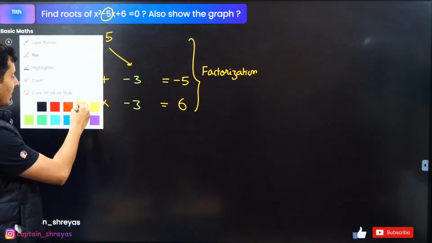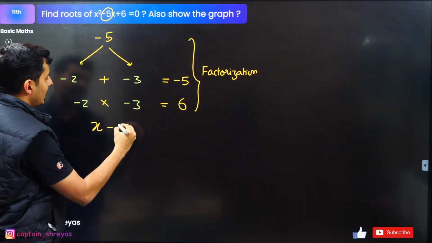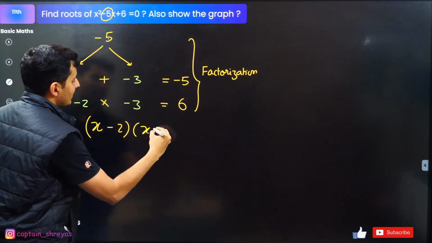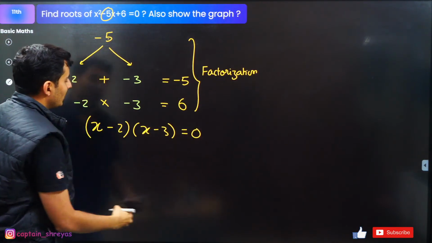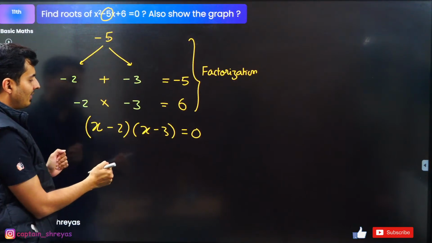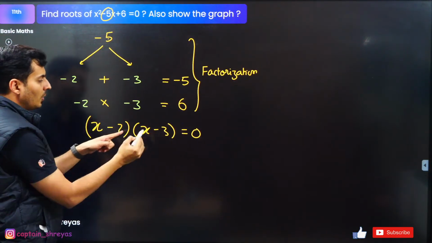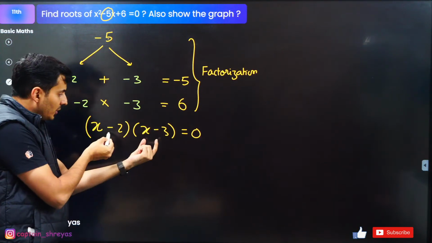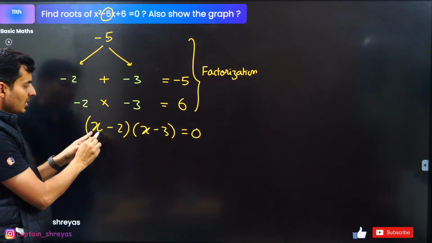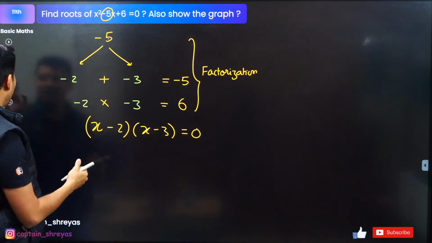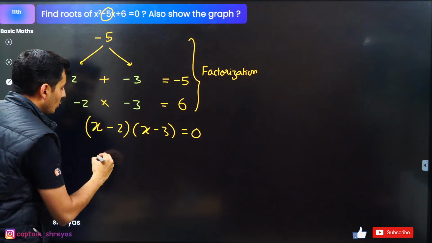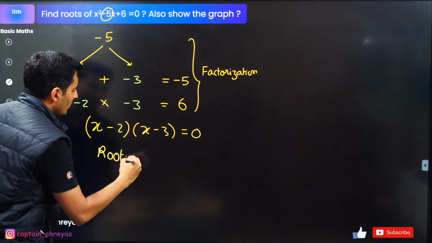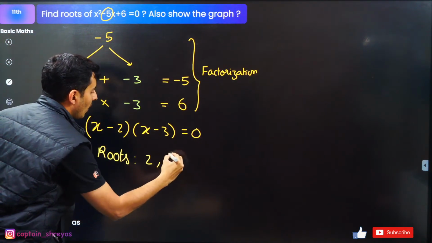So guys, I'm going to write the factorized form, which is x minus 2 into x minus 3 equals 0. So this is one factor, this is one factor. If x is 2, it is 0. If x is 3, then also it is 0, because 3 minus 3 is 0, and 0 into anything is 0. 2 minus 2 is 0, 0 into anything is 0. So guys, what are the roots of the equation?